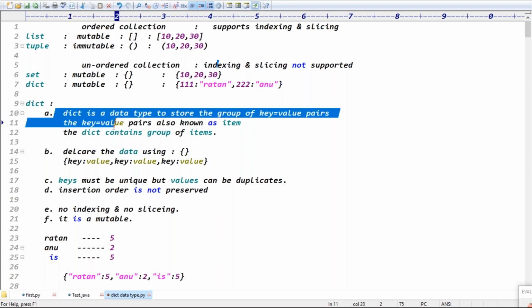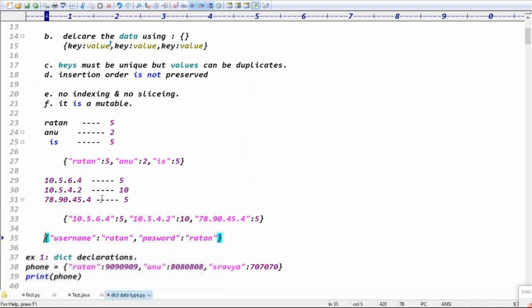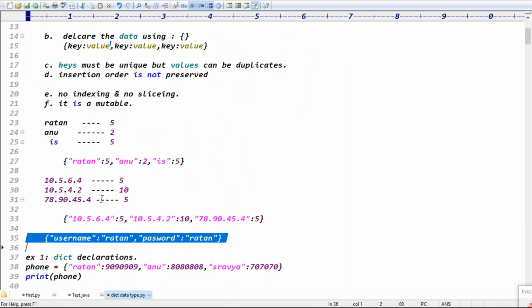So dictionary finally stores key value pairs, guys. Here key is an object and value is an object, and the key value separator is a colon. Every key value pair is nothing but an item. Dictionary contains a group of items, right? Exactly, guys. The scenarios are clear, right? Number of words and number of occurrences, IP address and number of hits, username and form data, the corresponding information. Guys, yes or no?